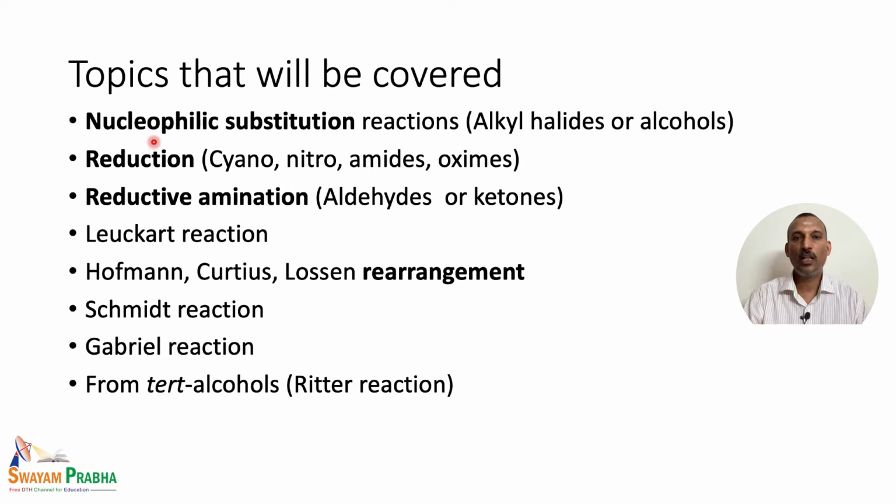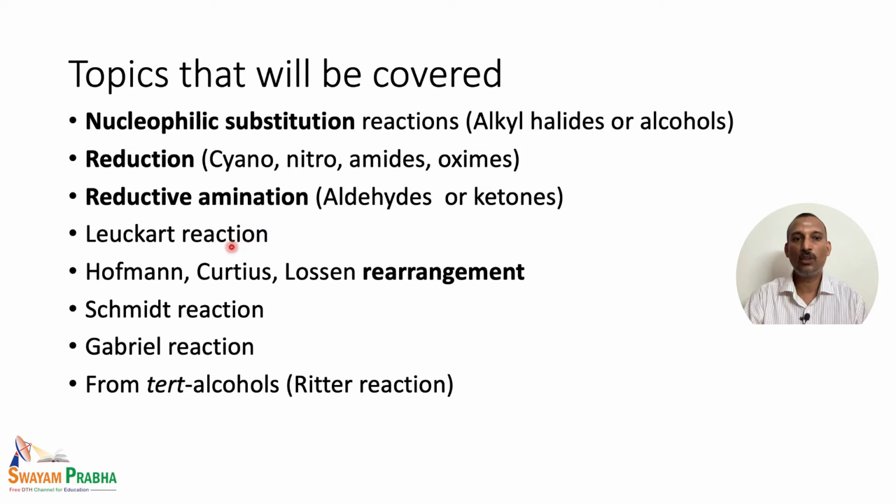We will be studying about nucleophilic substitution reactions from either alkyl halides or alcohols, how these can be converted to amino compounds. Then we will study about the reduction reactions, mainly cyano, nitro, amides and oximes, how they can be reduced to the amino compounds. Later on we will go into another topic, which is the reductive amination reaction, where aldehydes or ketones, mainly the carbonyl compounds, can be converted to amino compounds.